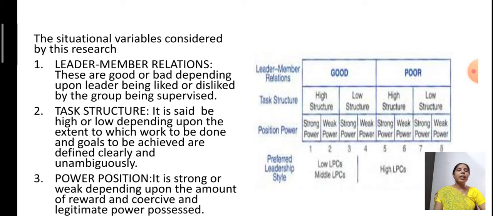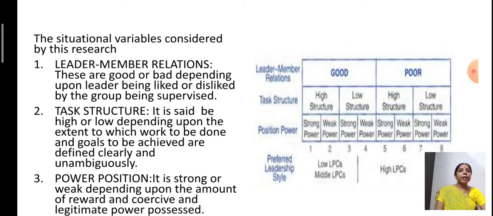So in the first variable, leader-member relations are good and poor. This is good when the leader is liked by all the people in the organization. This is poor when the leader is disliked by the group of subordinates. So that is leader-member relations. Next, task structure.